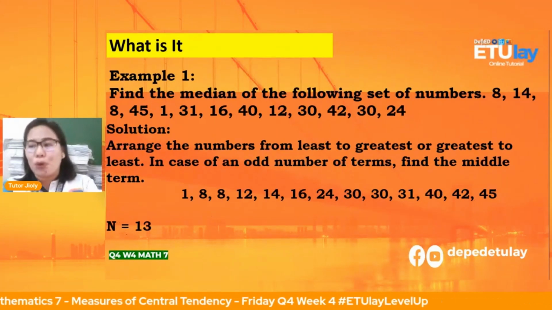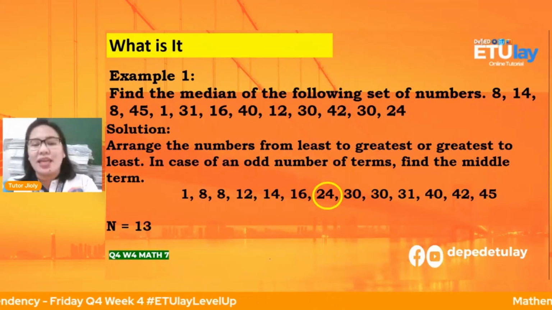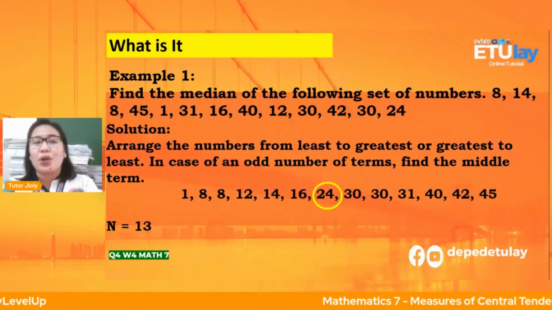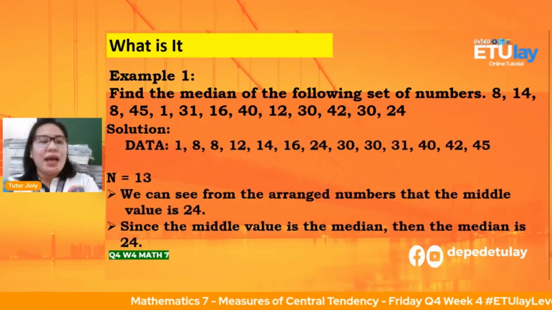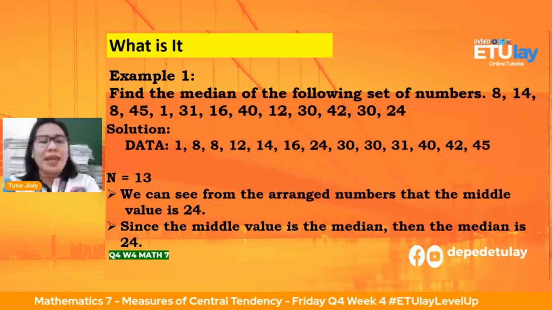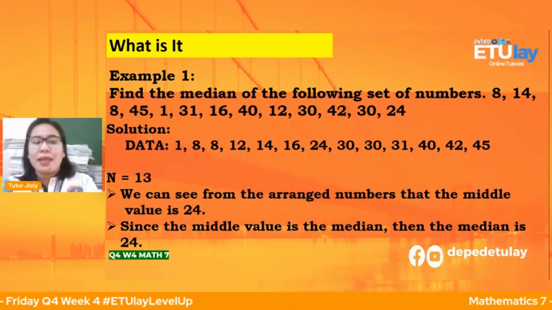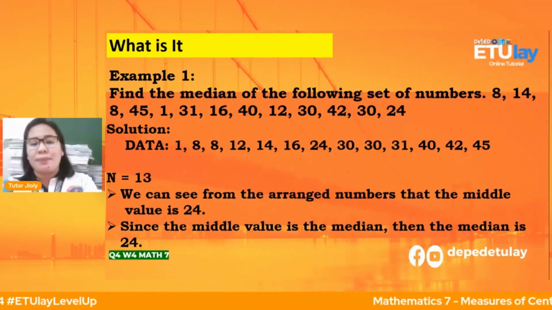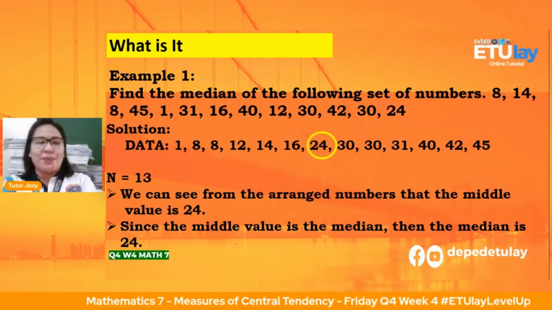So, 13 po yung data natin. Okay, so in this case, 24 po yung middle value natin or yung median natin. Okay, we can see from the arranged numbers that the middle value is 24. Tama? Since the middle value is the median, then the median is 24.